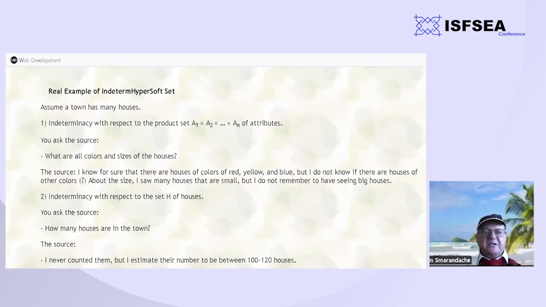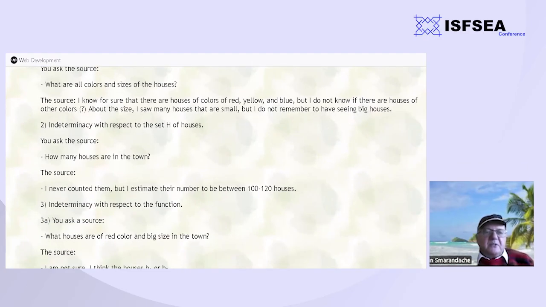Example of indeterminate hyper subset. Again, we have a town of many houses, and we have, let's say, indeterminacy with respect to the sets of attributes. And in the same way, what are the colors and sizes of the houses?